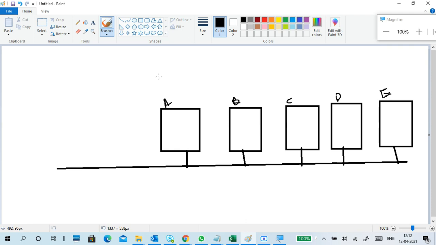Now, for example, you may have 4 PCs, 5 PCs, 10 PCs.